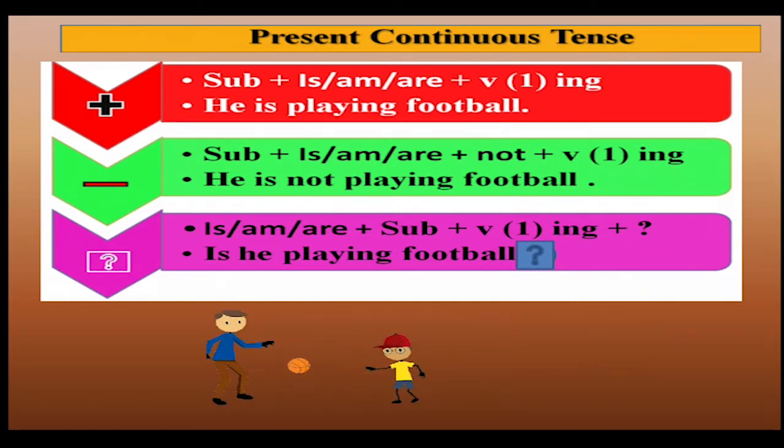So example, he is not playing football. Next, interrogative sentence. Is or am or are plus subject plus verb in the ing form plus question mark. Okay, so is he playing football? If it was a negative interrogative sentence, then it would be isn't he playing football?